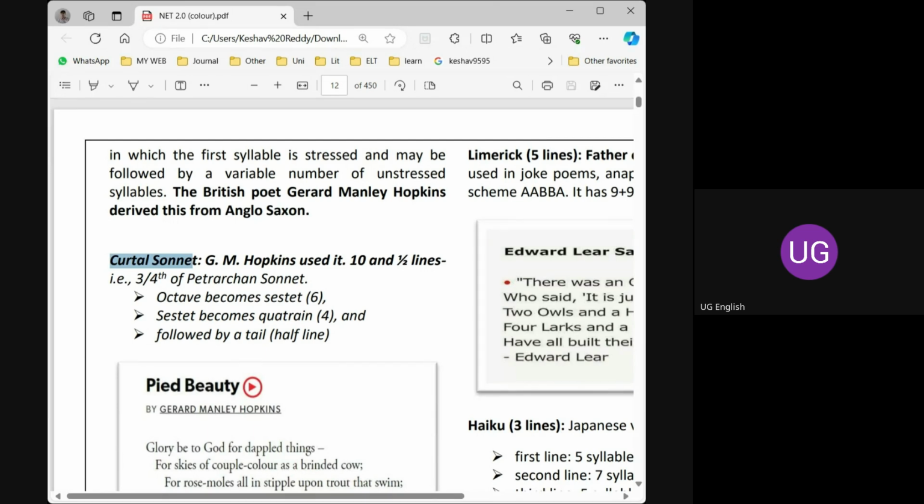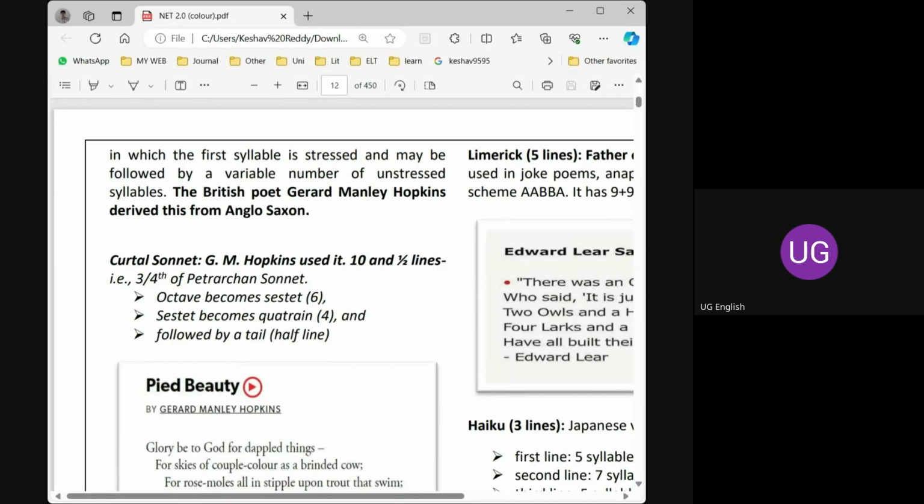You all know that a sonnet has 14 lines. But what if we make it 3 by 4th? 3 by 4th means it becomes 10 and a half lines. So that's why it's very interesting. And I even mentioned the same in the first demo class. G.M. Hopkins used this curtal sonnet, which has 10 and a half lines. In English literature, we nowhere find a half line poem. Actually, it's 11 lines, but we call it a 10 and a half line poem. Simple, direct question: what is the 10 and a half line poem called? It is called a curtal sonnet.